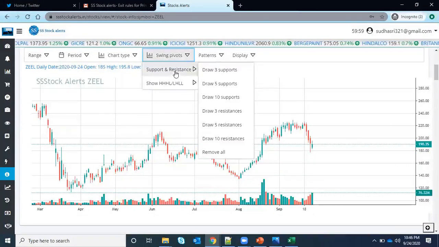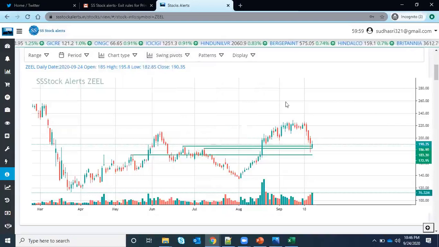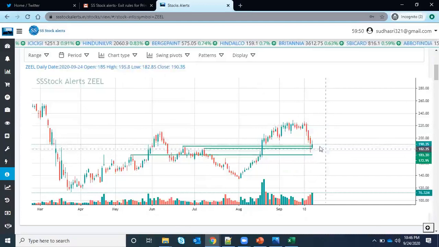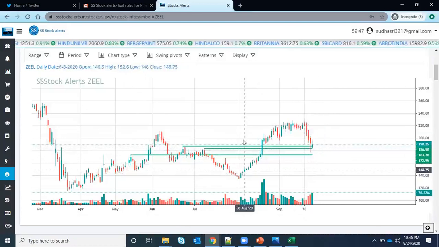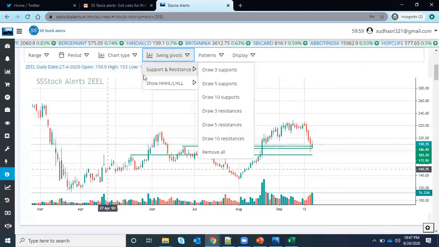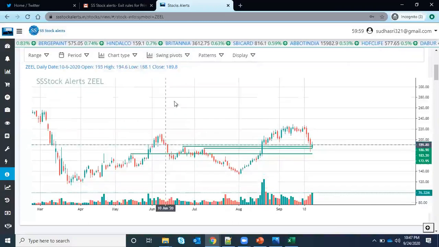So just select only three supports, so that it will give you the nearest support here. And if you see any nearest support, and if there is any reversal pattern, just take your own action. I am not suggesting any buy or sell here, but the only point I want to mention is it will give you an idea whether you are in a support area or in a resistance area.